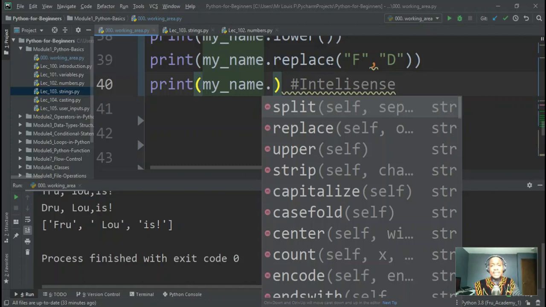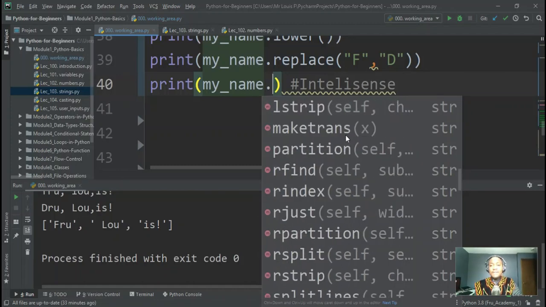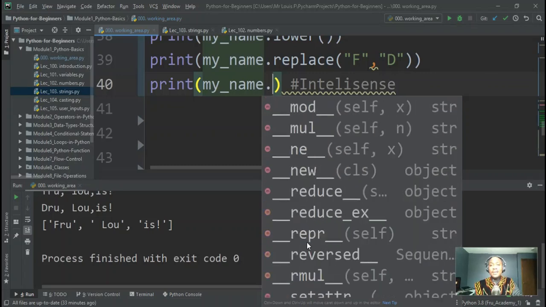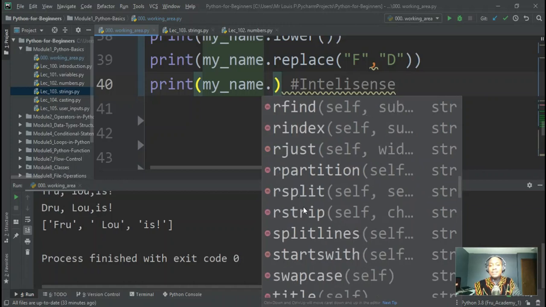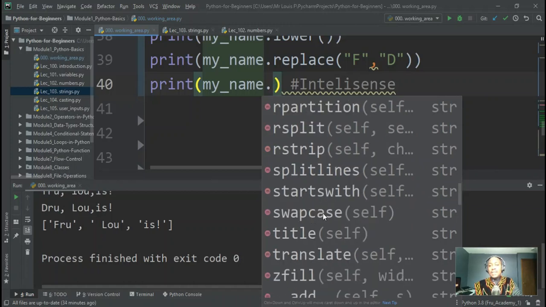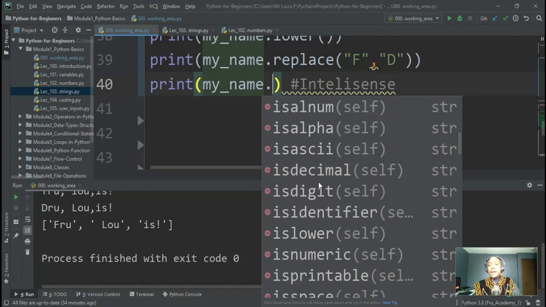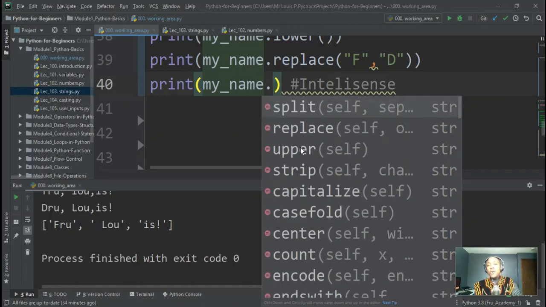What you see here is it's actually listing all the functions that are available for working with strings, like length, which we just used. You'll see a lot more: rsplit, rstrip, splitlines, swapcase, title, translate, zfill, isdecimal, isnumeric, count, center, upper, replace.